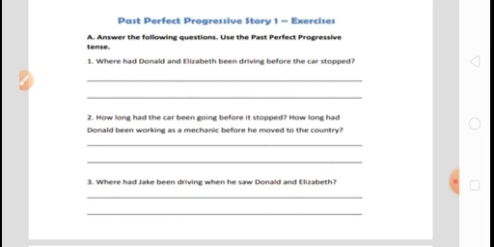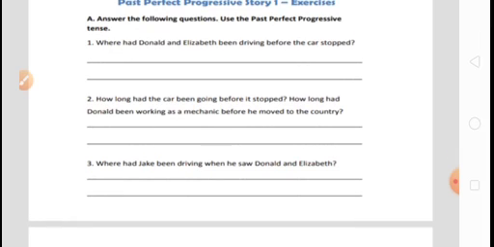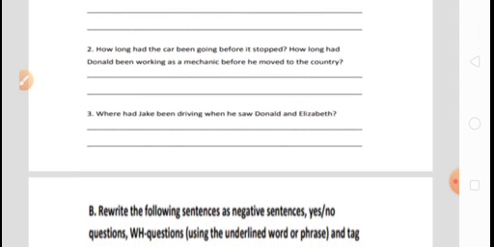For comprehensive learning, how much we learned from the story will be examined through these questions. Where had Donald and Elizabeth been driving before the car stopped? Where they had been driving, we know it very well. Donald and Elizabeth had been driving towards the church. This is the answer.